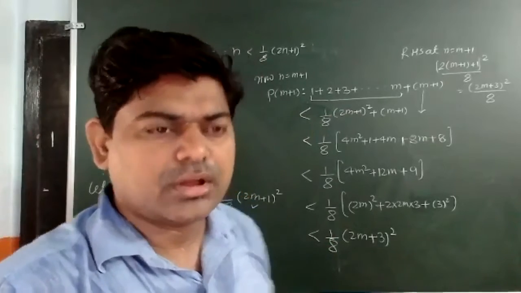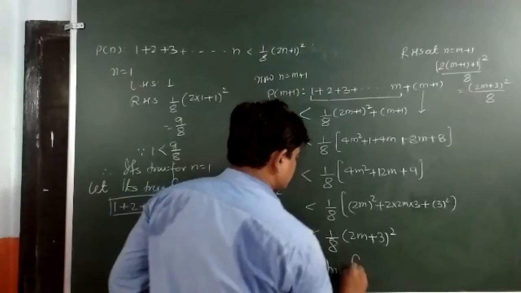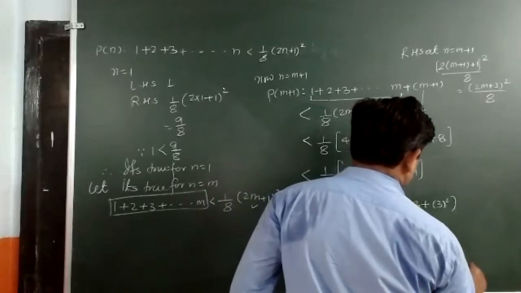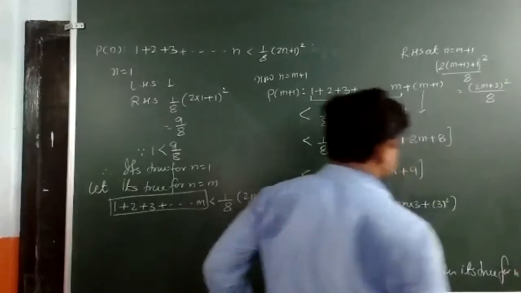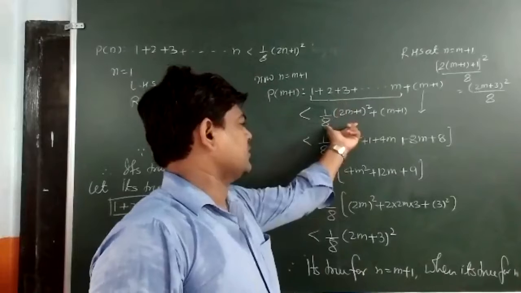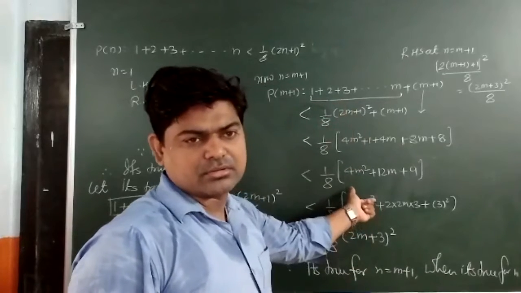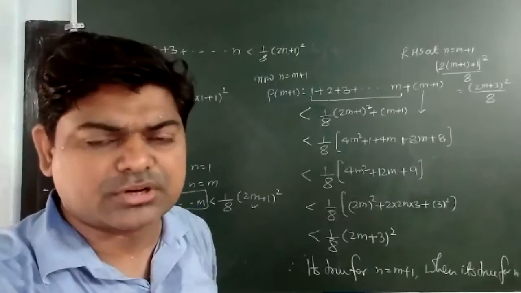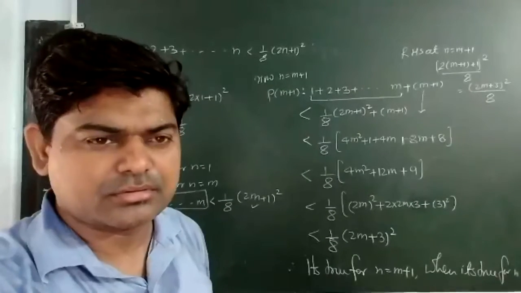Got it? Therefore it's true for n is equal to m plus 1 when it's true for n is equal to m. You can see, if I took this result as less than, only then we have got all this. If I took it as equal, then we will not get it. So this statement is correct for n is equal to m plus 1 when it is correct for n is equal to m. Got it?